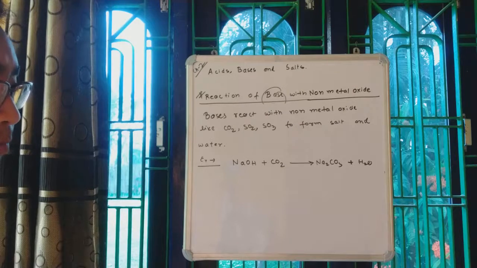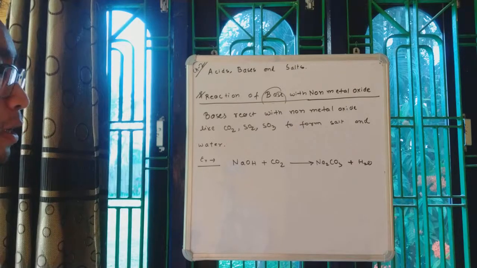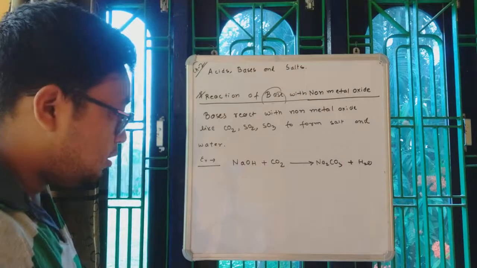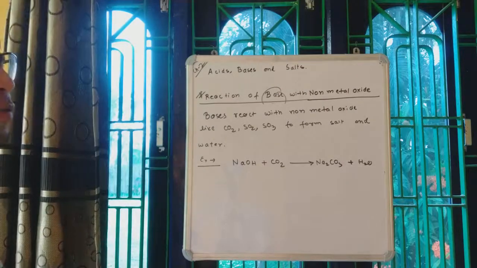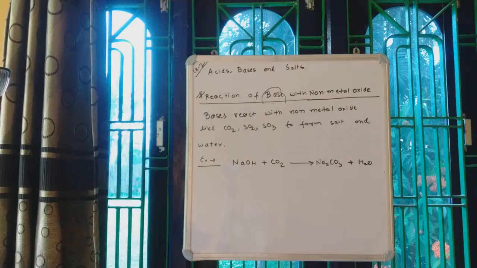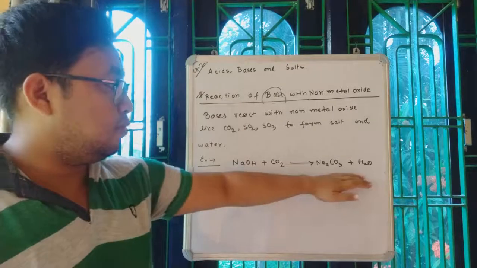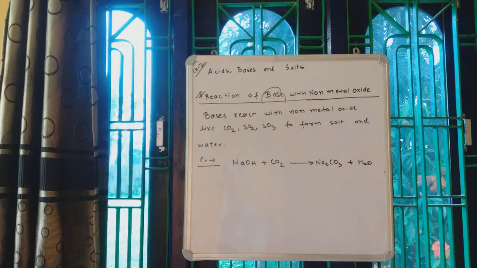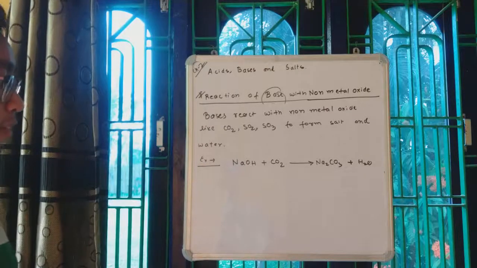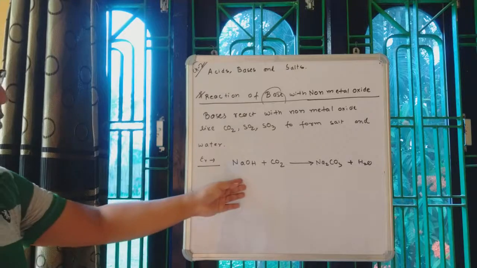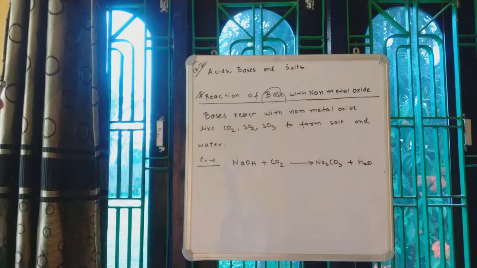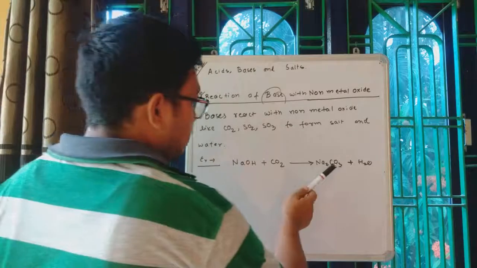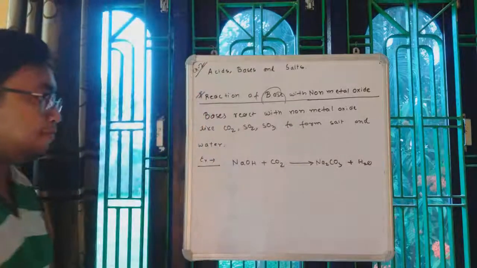There are some useful salts like baking soda, baking powder, bleaching powder, etc., and we have to learn their preparation methods. This particular reaction is involved in one such preparation method. So this is one important reaction: sodium hydroxide when it reacts with carbon dioxide gives you sodium carbonate plus water.